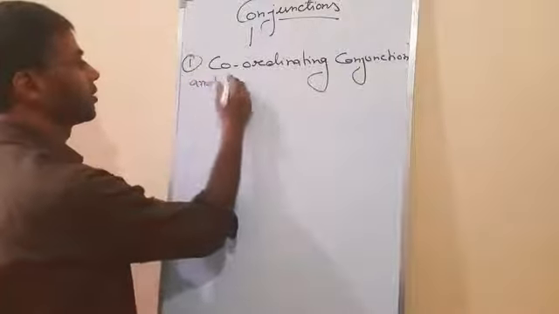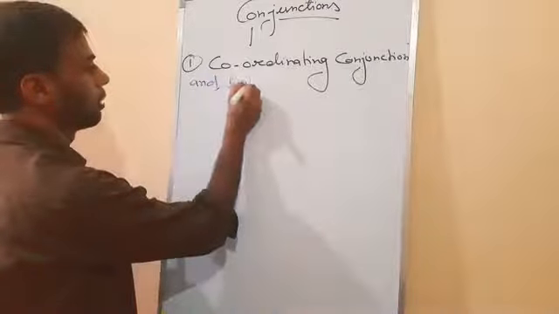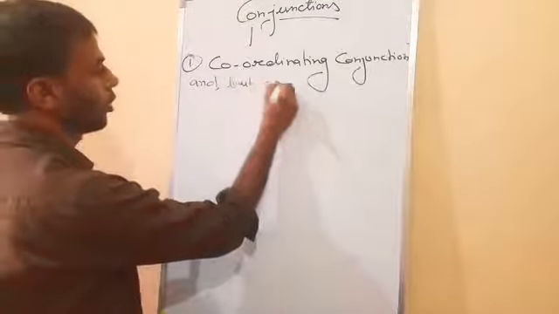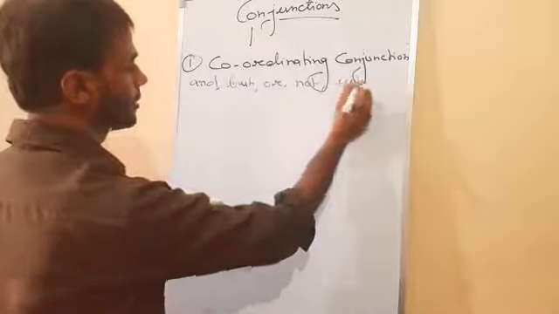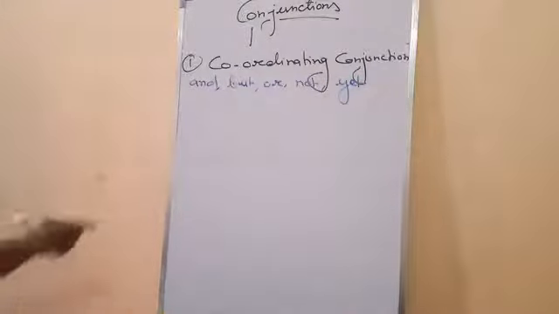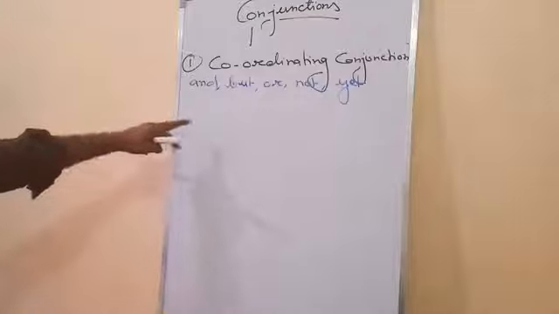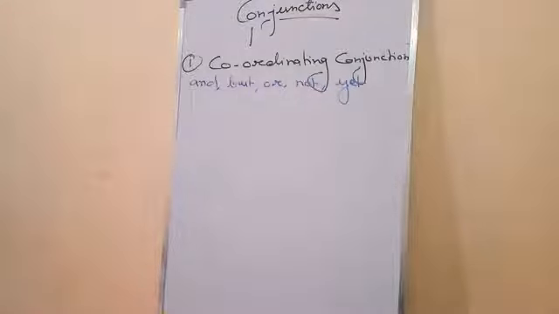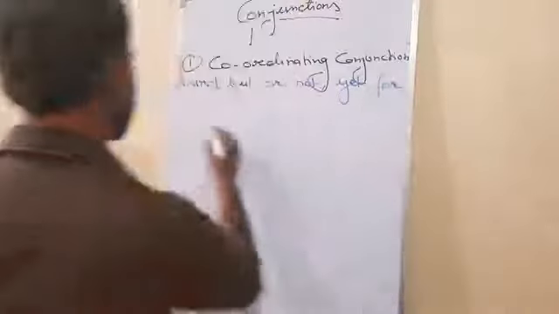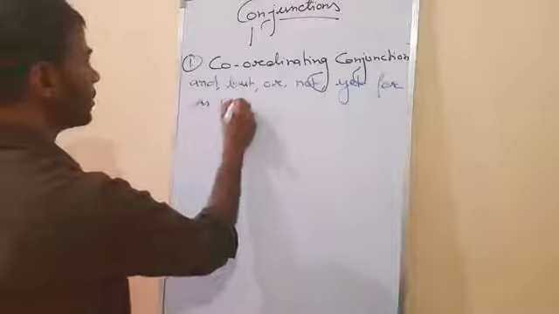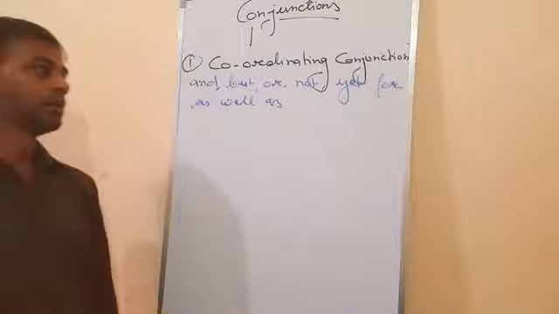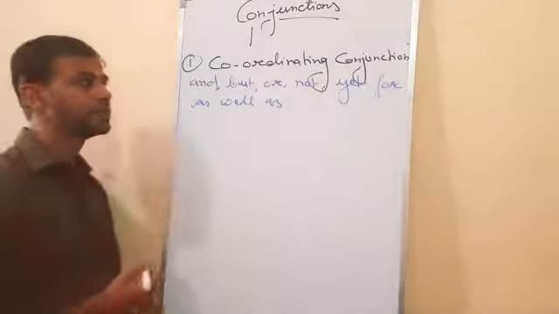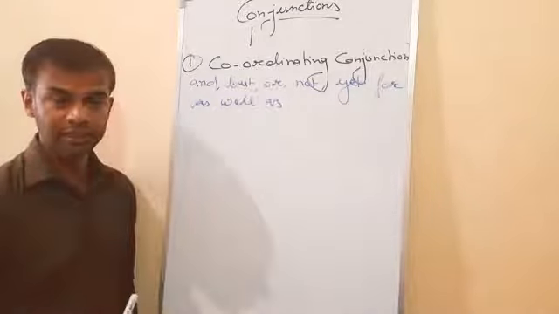And, but, or, nor, yet. These are the words that come here. For, as well as. For also comes. These kinds of words come in coordinate conjunctions.